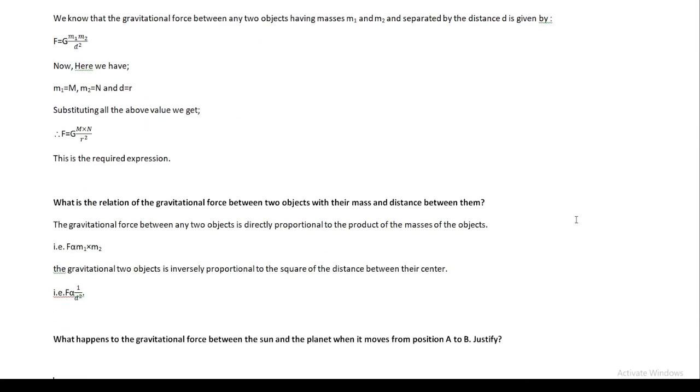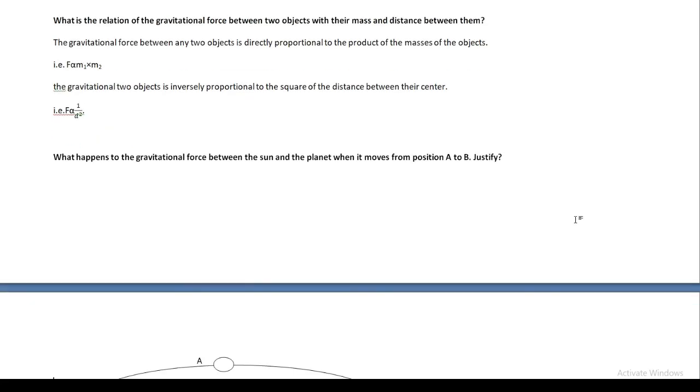Now let's discuss the relation of the gravitational force of attraction between two objects with their masses and the distance between them. The relation is clear from the statement of Newton's law of gravitation. The gravitational force of attraction between any two objects is directly proportional to the product of the masses of those two objects, that is F is directly proportional to M1 into M2.